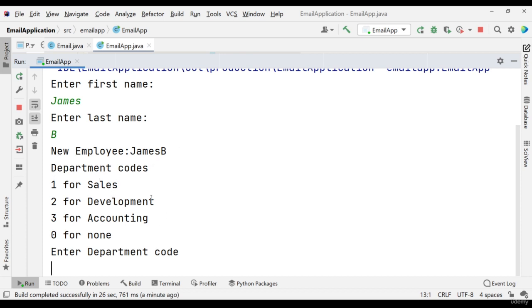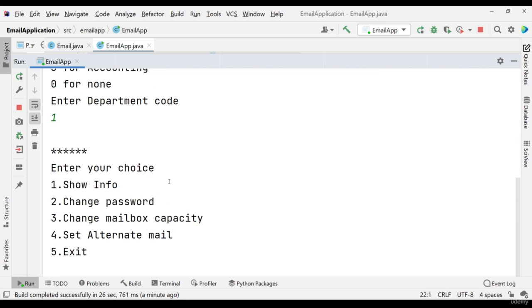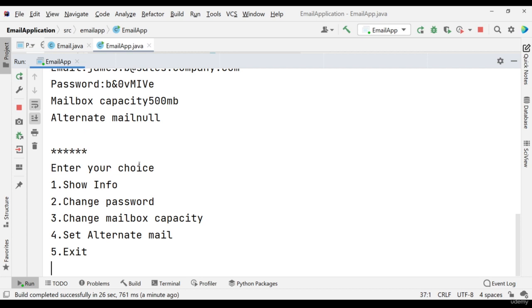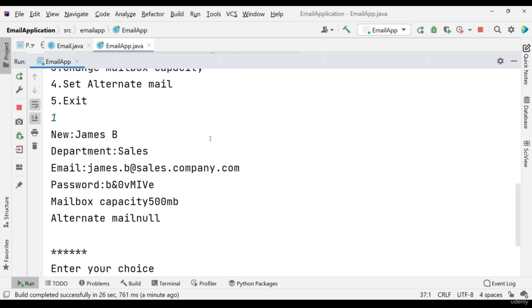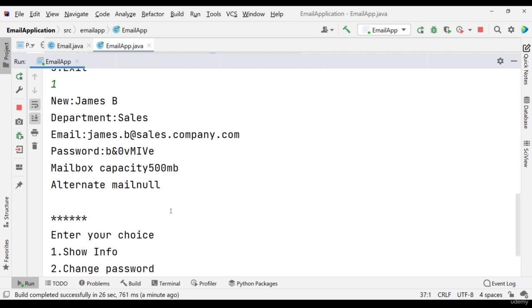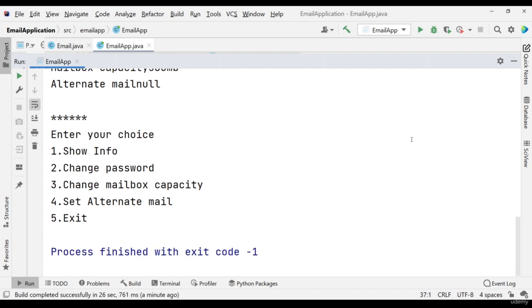Now what is his department? I am setting it to the sales department. Now I want to show his info. As you can see, his info is james.b@company, as I told you. Name is James B. Password is this, mailbox capacity, and I'm not printing any mail. In the further part, I will show you how you can modify this also. This is just to show how we can run. So I just stop this process here.